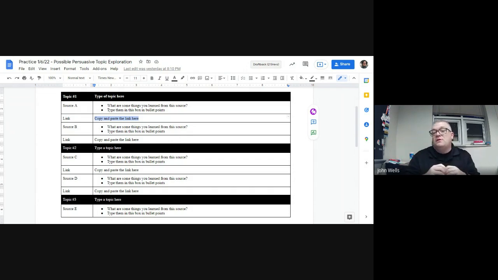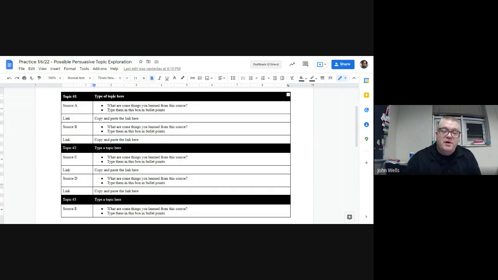Then we want you to also copy and paste that link. Part of it is we want to make sure it's a legit source, okay? But part of it too is that if you do pick this particular topic, then you've already got a couple sources that you might be able to use. And so we're starting to do that research process.